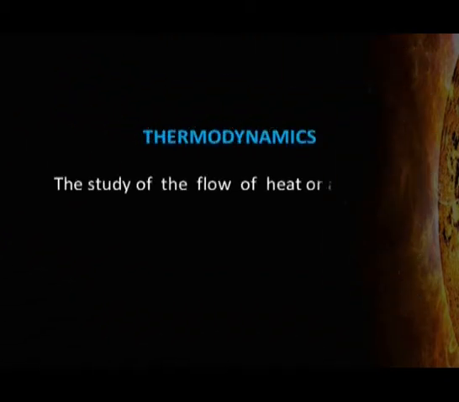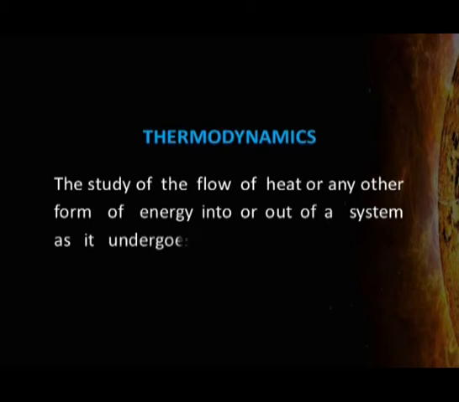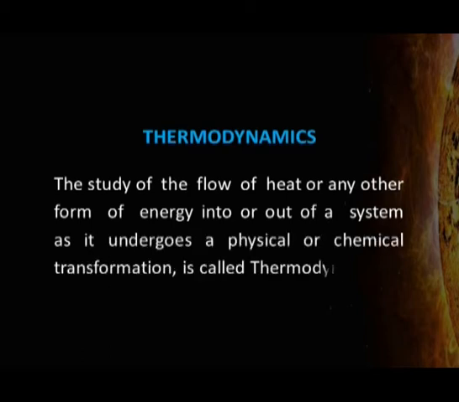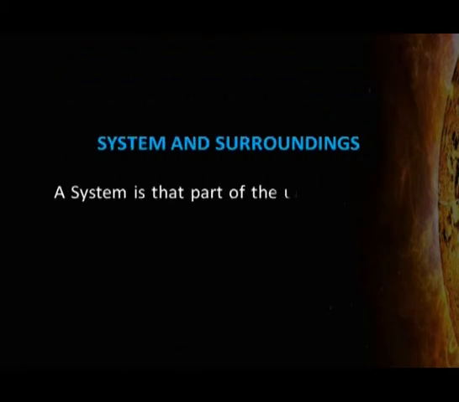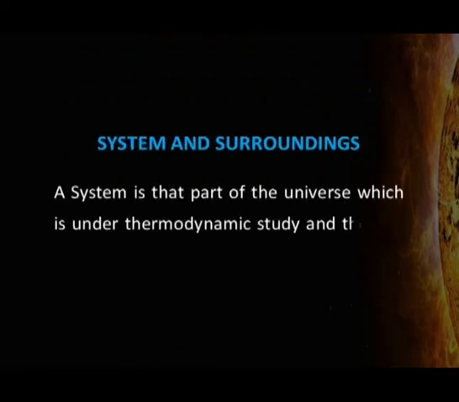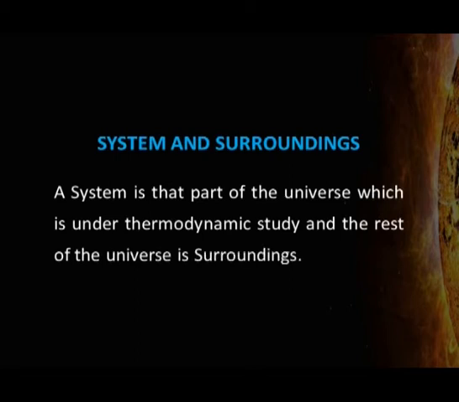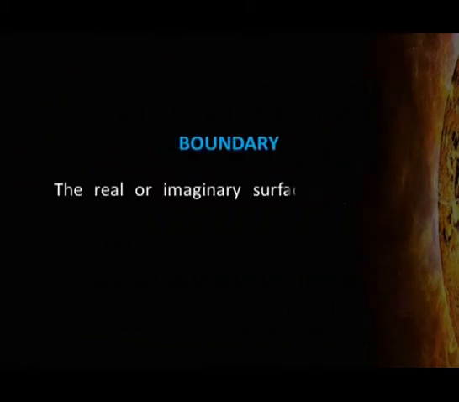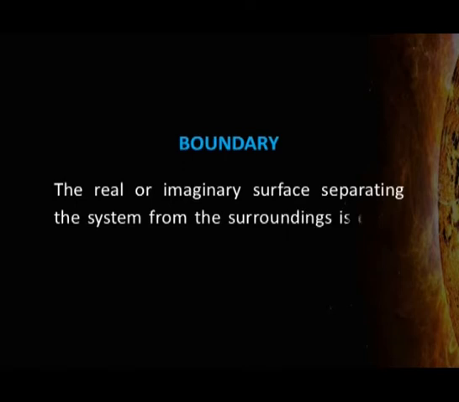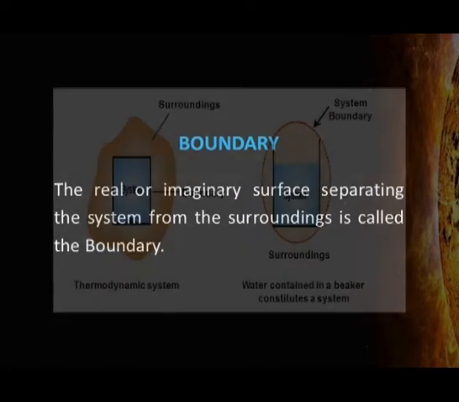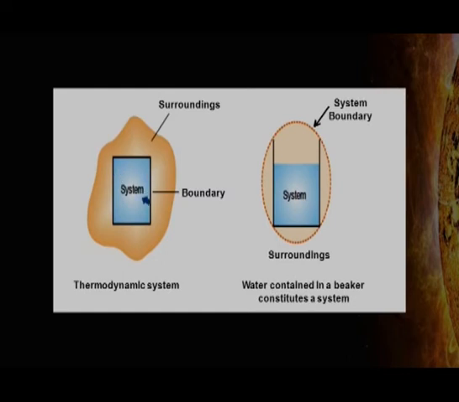The study of flow of heat to or from a system or from surroundings is called thermodynamics. The part of the universe which is under thermodynamic consideration is called system and all other universe is called surroundings. The real or imaginary separation between system and surroundings is called boundary. Here you can see that this is system, separation between system and surroundings is called boundary. Here boundary is imaginary separation between system and surroundings.